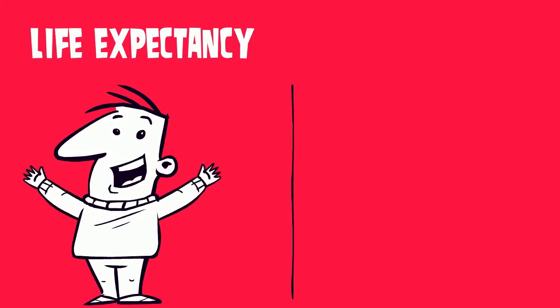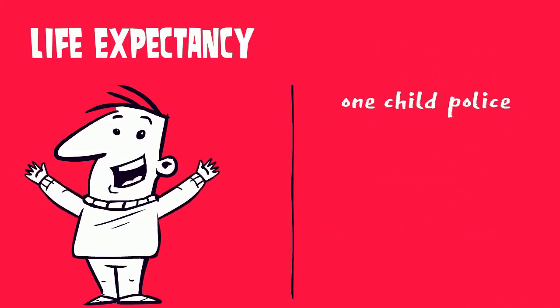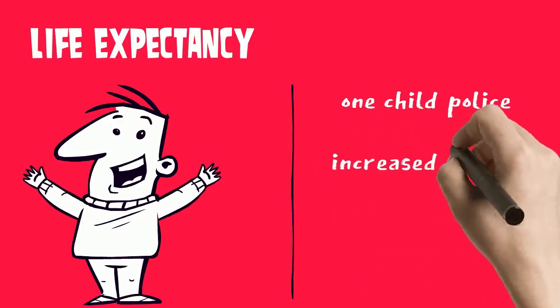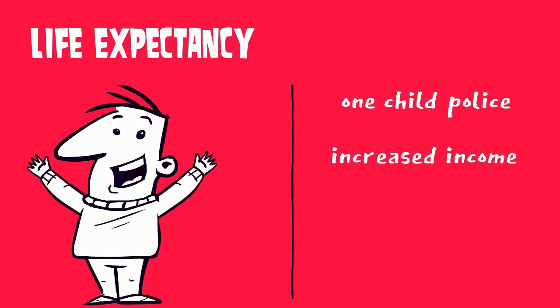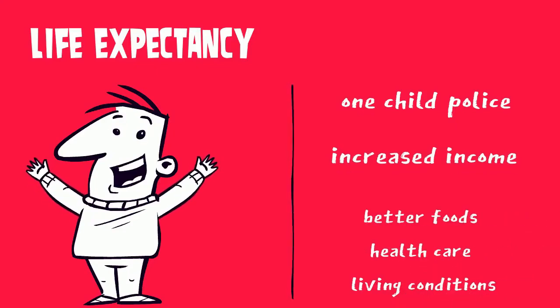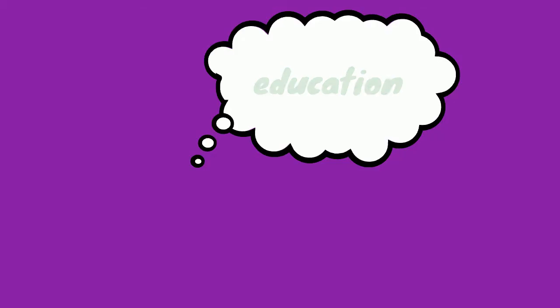China has ended the restrictions of the one-child policy in order to solve the problem of an aging population. China has decreased income inequality and increased income for people who live in rural areas. Hence, people can afford better food, good health care, and improve their living conditions. This suggests that redistribution of income from rich to poor may be one of the most important policy levers for improving population health in China.